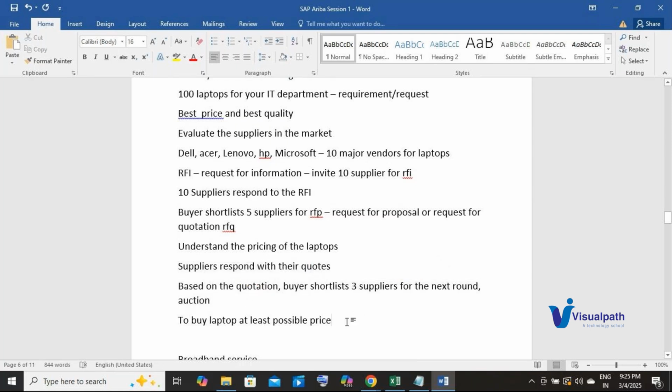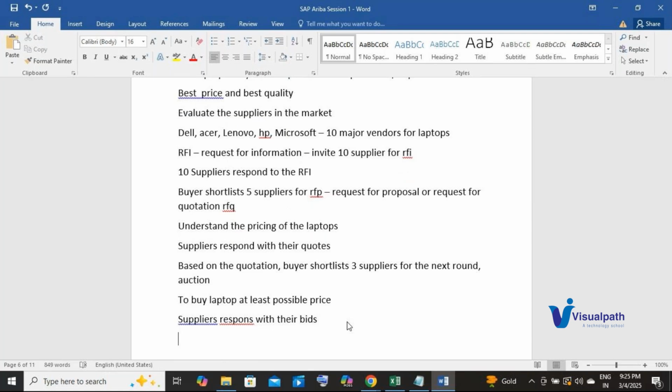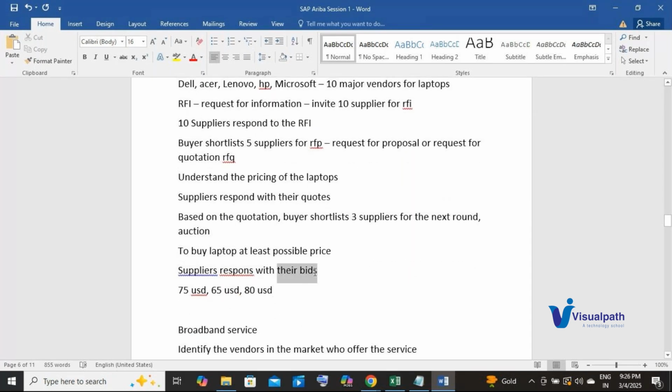Okay. Suppliers respond with their bids. We call them bids. Okay. So one supplier will say, okay, per laptop, I'll charge you, let's say 75 USD. The other will say, I will charge you 65 USD. Okay. One more person will say 80 USD. Okay. So like this, these 3 suppliers bid for these laptops by submitting their bids.